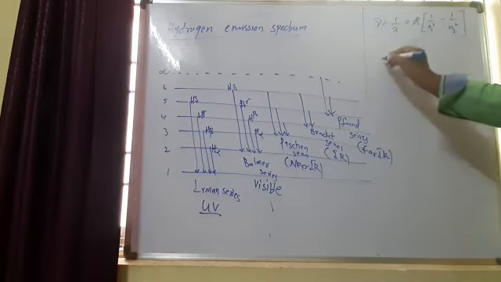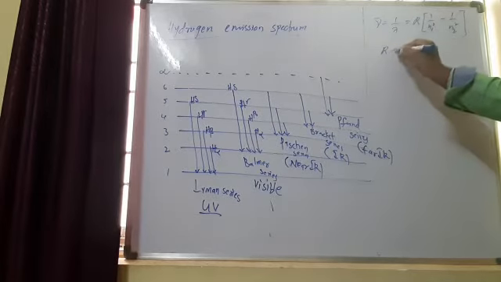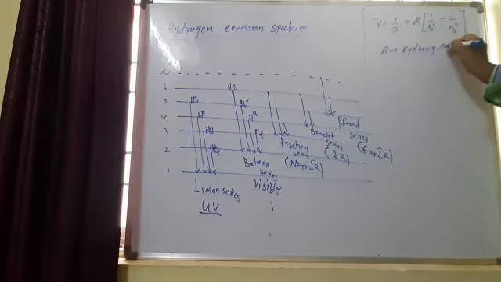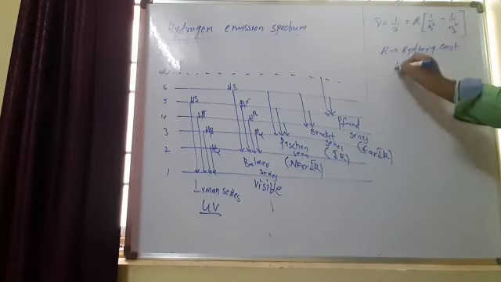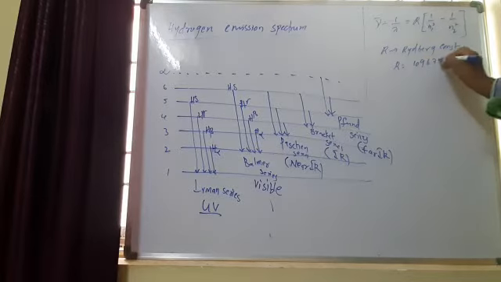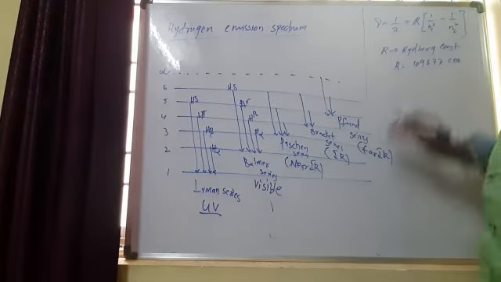Here R is the Rydberg constant. The R value equals 109,677 per centimeter. So this is the Rydberg constant.